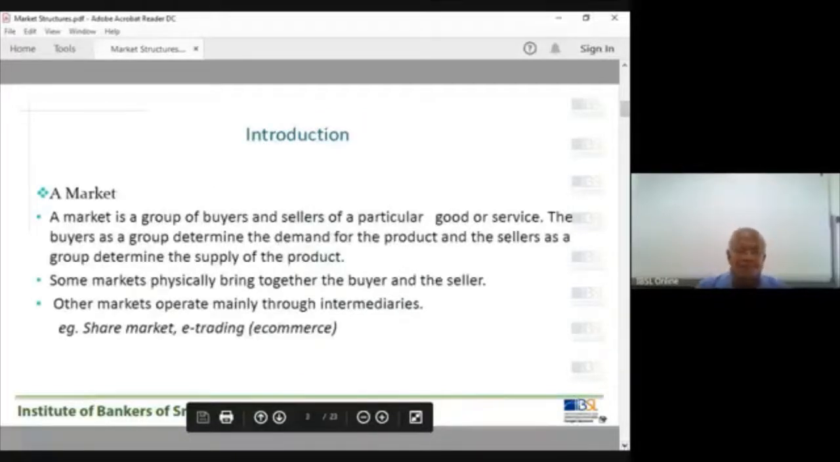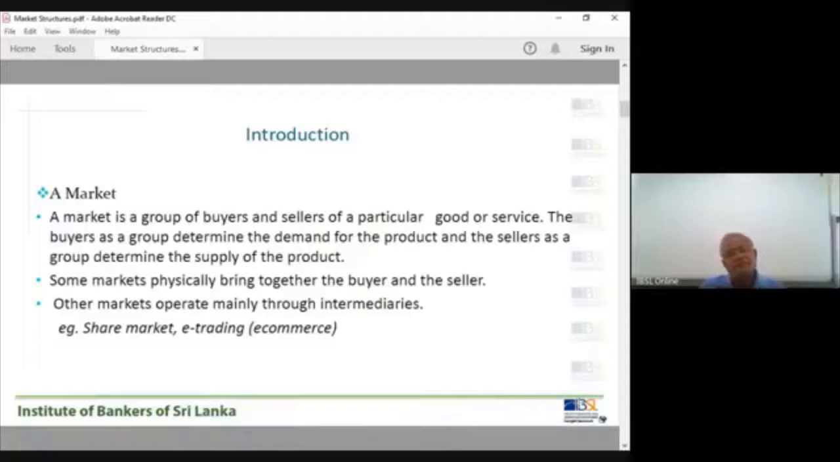Market. A market is a group of buyers and sellers of a particular good or service. There are buyers, there are sellers. Buyers represent the demand side, sellers represent the supply side. The buyers as a group determine the demand for the product, and the sellers as a group determine the supply of the product.